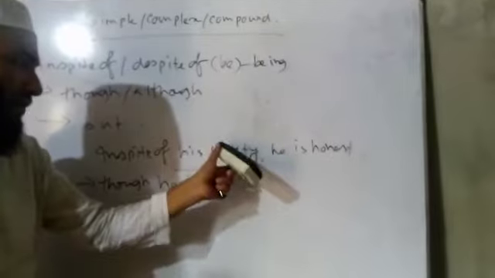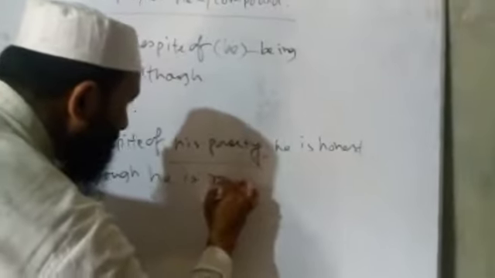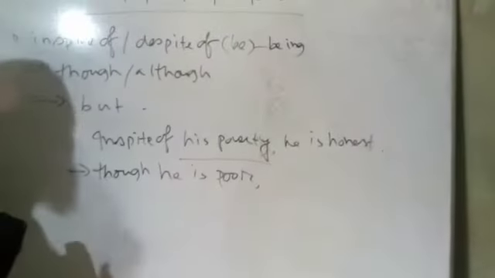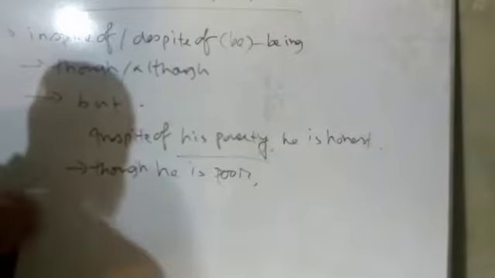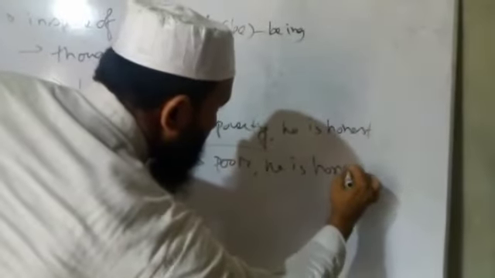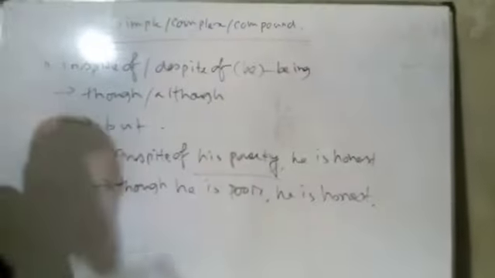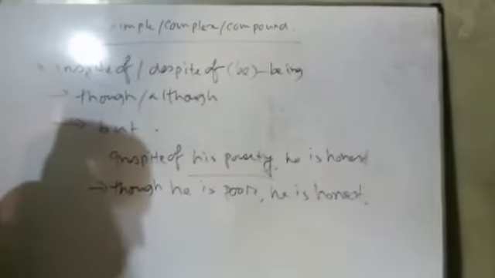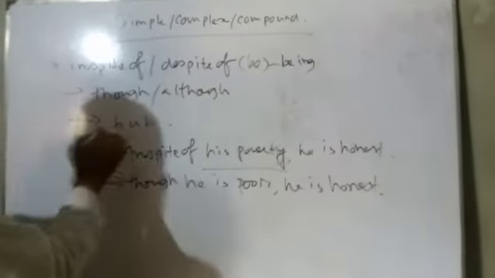Poverty is a noun, and we have to place an adjective here. Though he is poor, he is honest. Okay, it's complex. And in compound there will be but.